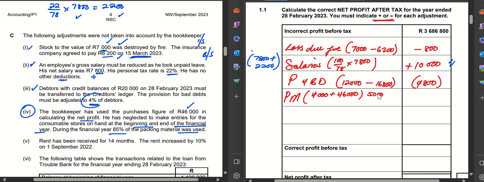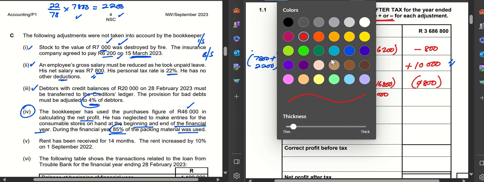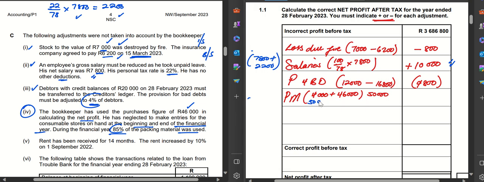We are then told that of that 50,000, only 85% was used. If you get 85% of the 50,000, you would now get 42,500. So what it means is, we recorded 46,000.